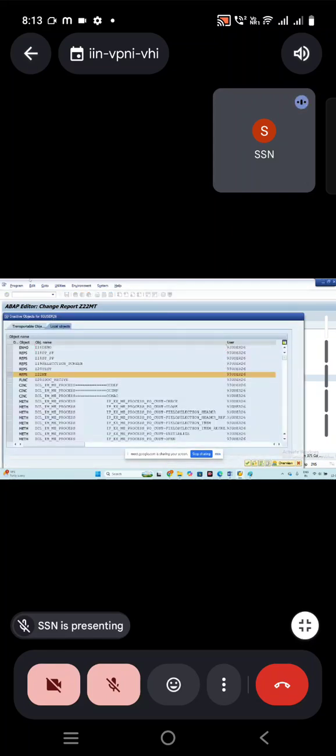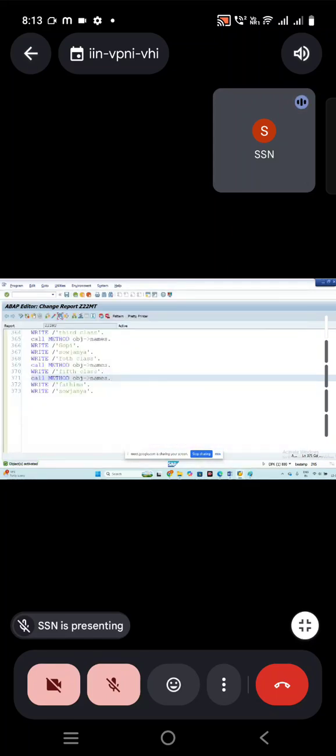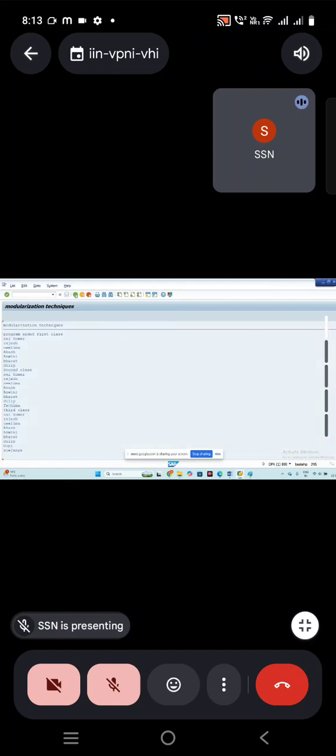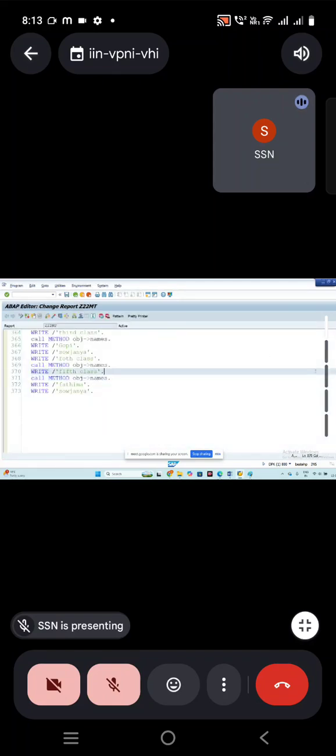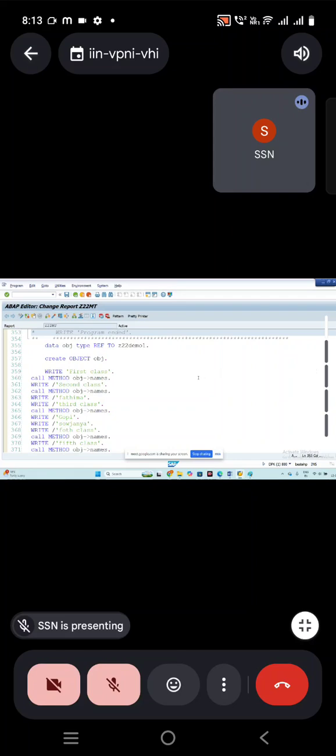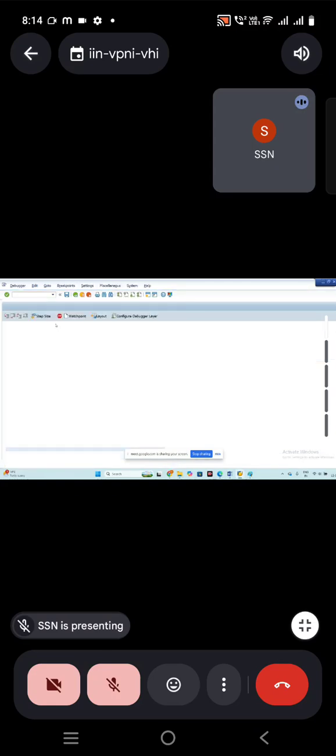You can activate it. Now you can run this. Yes, you got the same output. Now what I want to see in the debugging mode. So I can't keep the breakpoint for declarations. You can see, run it.